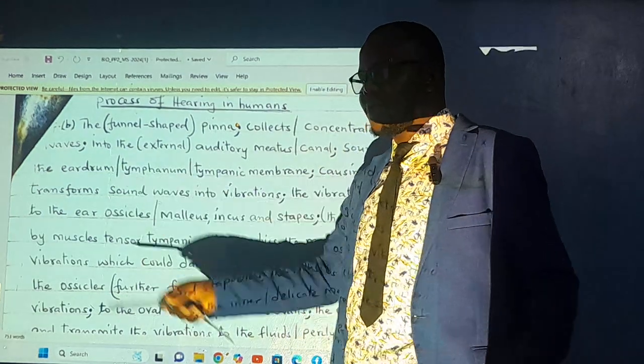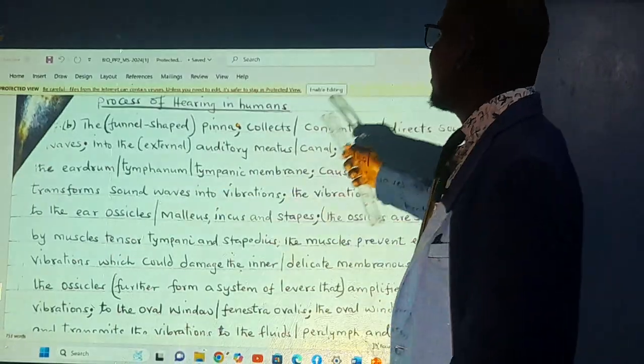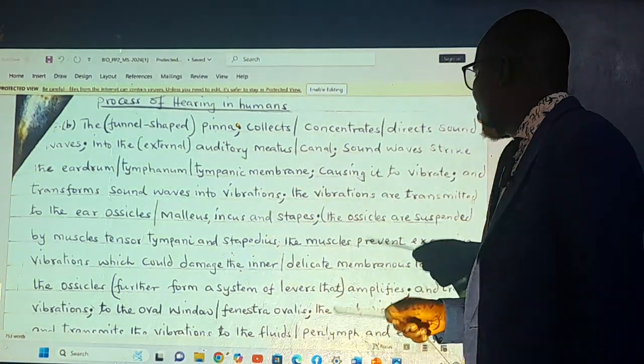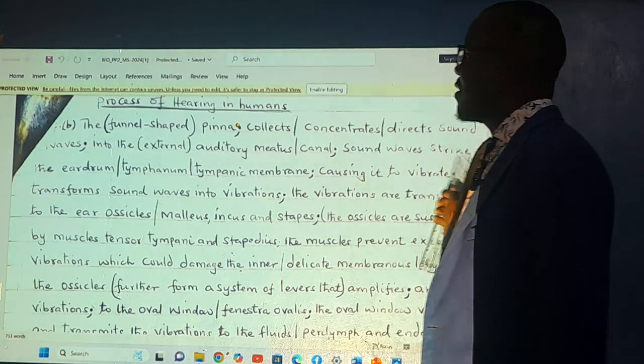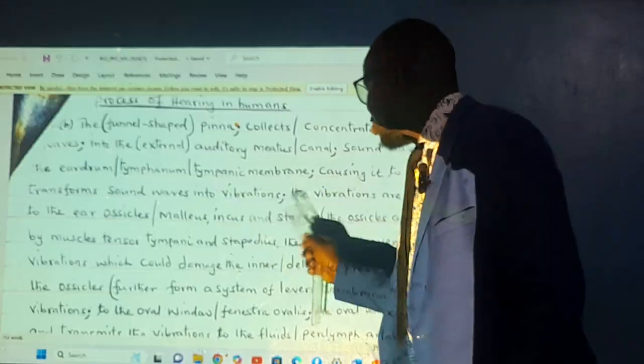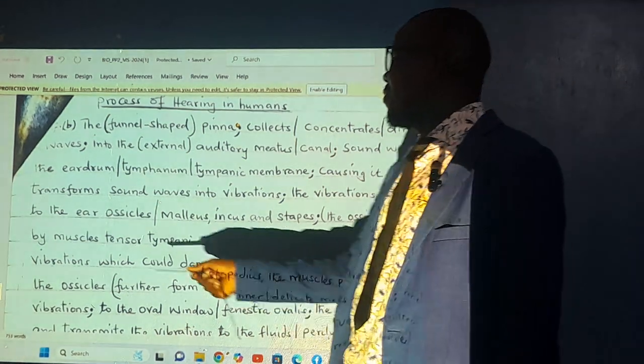We're speaking about the eardrum. You know about the role of a drum. When you beat a drum, what will happen? This eardrum is meant to vibrate. When you hit it, it will do what? It will vibrate, and because of the vibrations, it transforms the sound waves into vibrations. The vibrations now are the ones that will be transmitted to the ear ossicles.